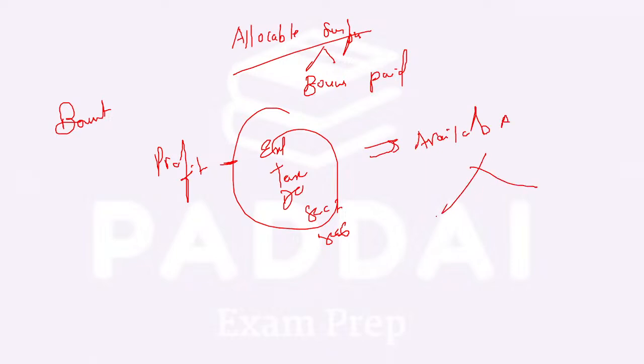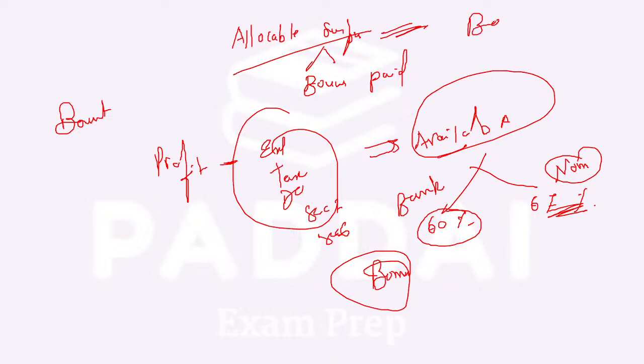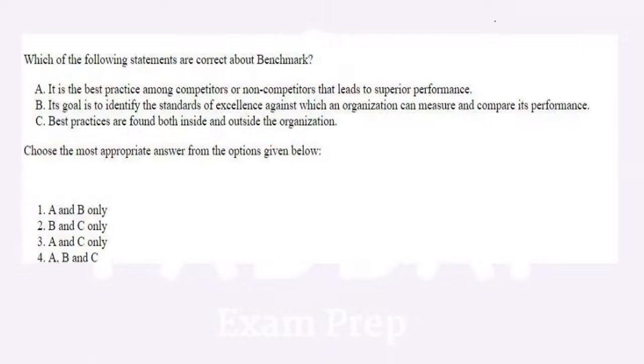From this available surplus, 60% or 67% is distributed as a bonus among the employees. 60% would be for a banking company, or bank as defined under the law, and for a non-banking company it would be 67% distributed as allocable surplus. So what you have to remember is that allocable surplus is the amount which is distributed among the employees as a bonus. I hope that's very clear, right? Let's move to the next.